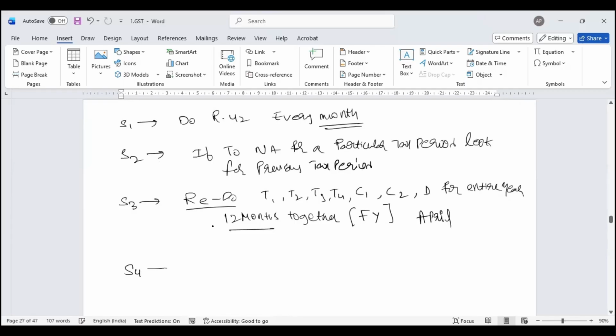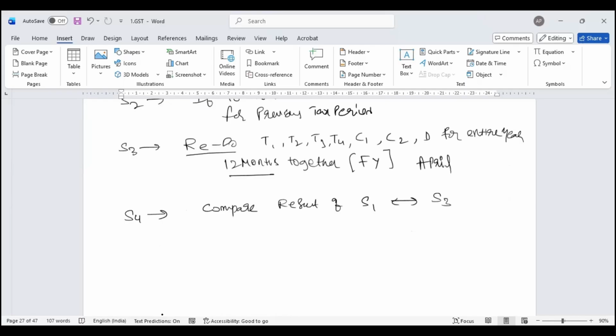Step 4, now compare the result of step 1 with step 3. It may so happen that, scenario 1, my monthly reversal is higher than annual reversal.